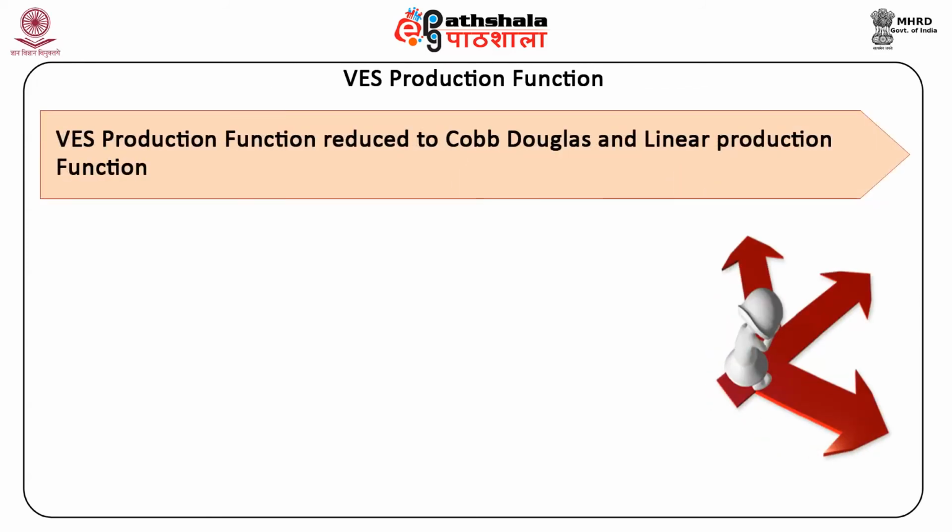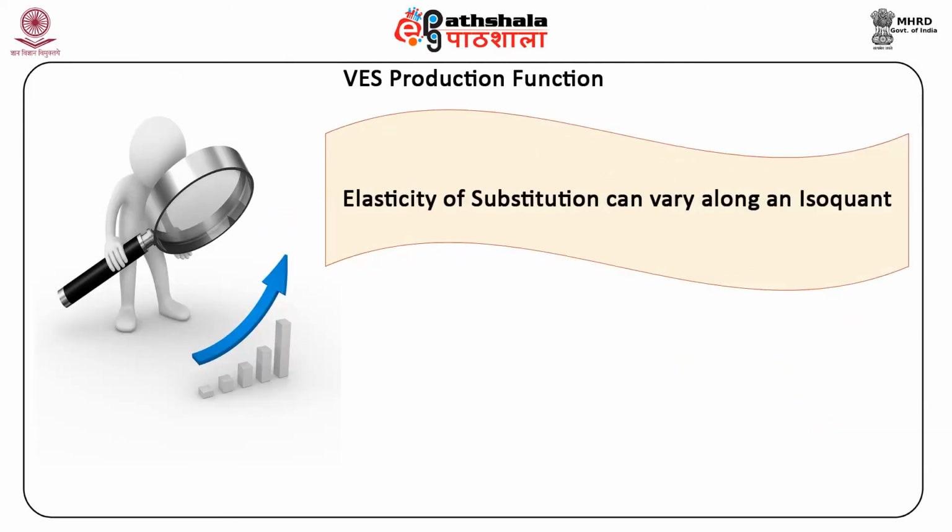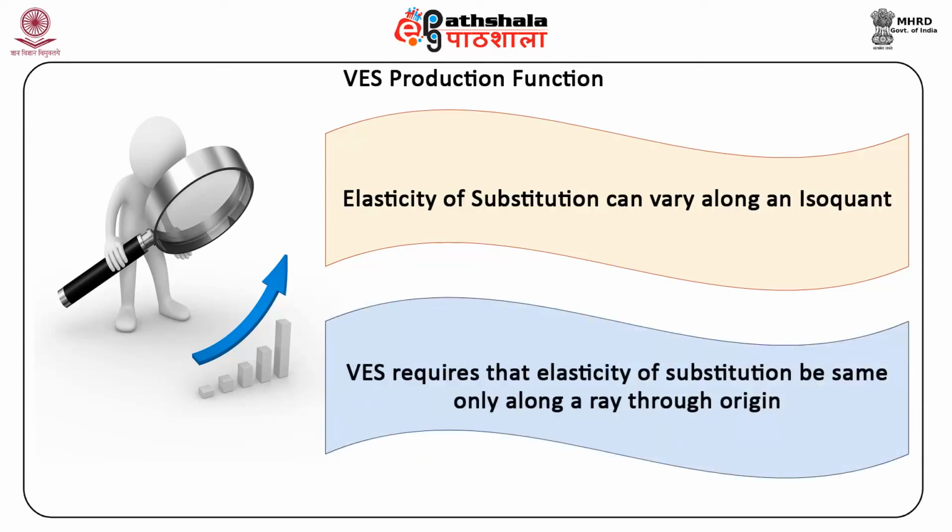VES production function reduces to Cobb-Douglas and linear production function. For rho equal to 0, Harrod-Domar fixed coefficient model. For rho equal to 1, Cobb-Douglas production function. For rho equal to 1 upon delta greater than 1, linear production function. The elasticity of substitution can vary along an isoquant. The VES requires that the elasticity of substitution be the same only along a ray through the origin.